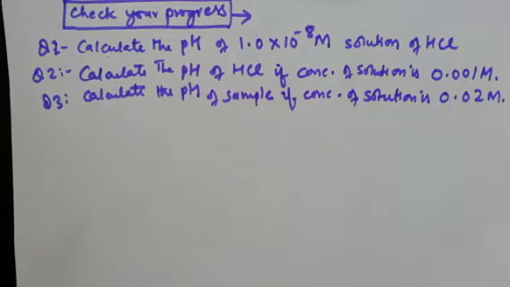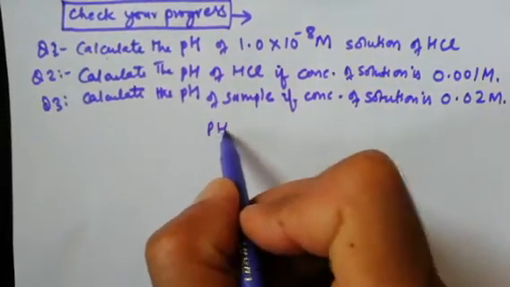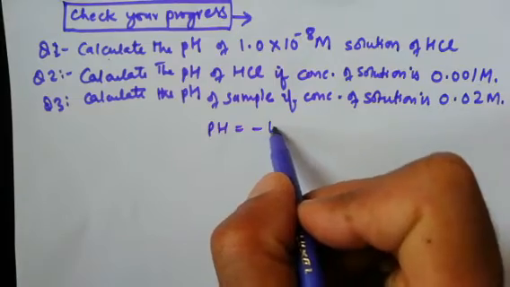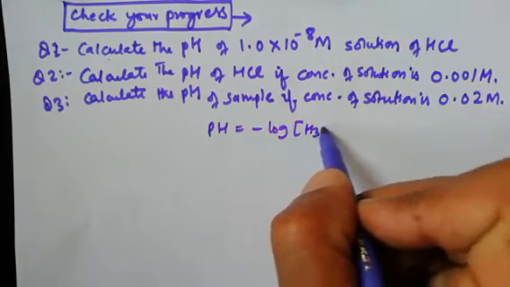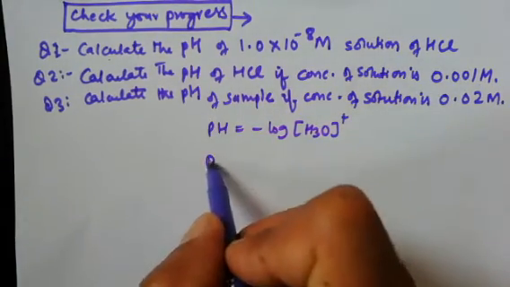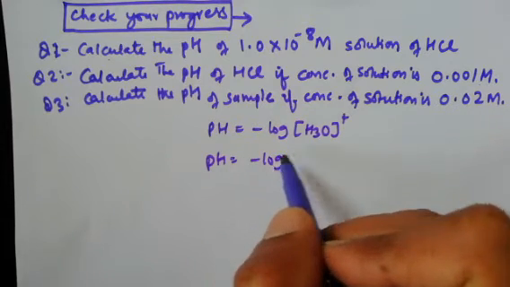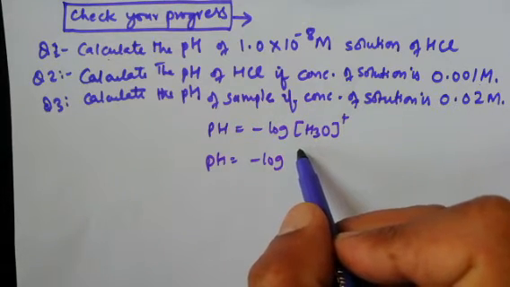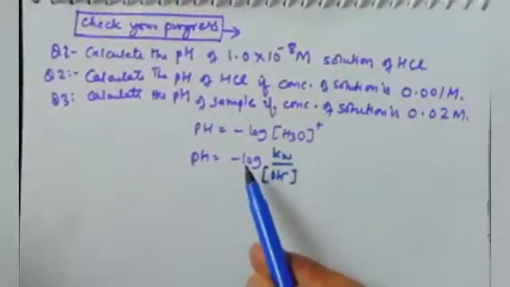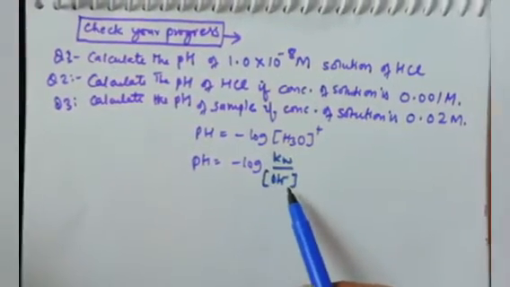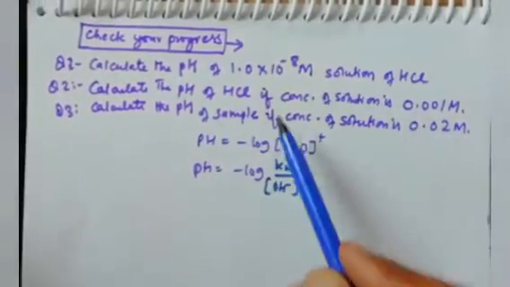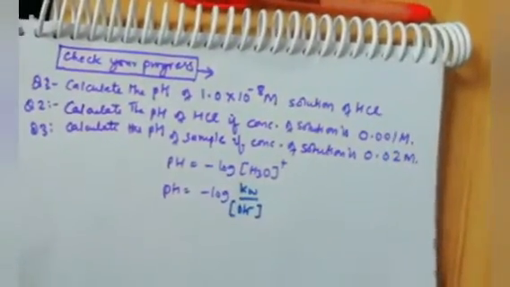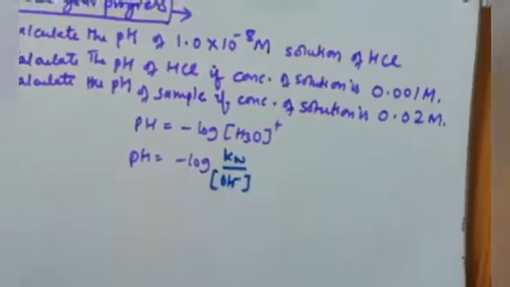In every question the formula will be pH is equal to minus log H3O positive. If it is a base, the formula will be minus log Kw upon OH negative ion. Okay, so now you will put these values here and calculate the pH value. If you don't know, feel free to ask me.